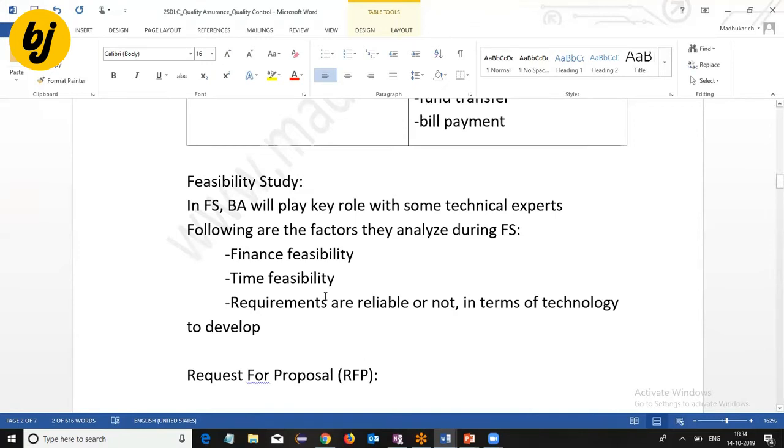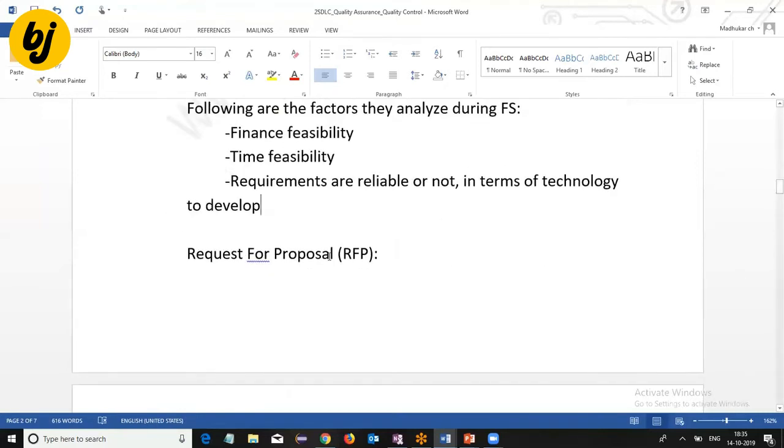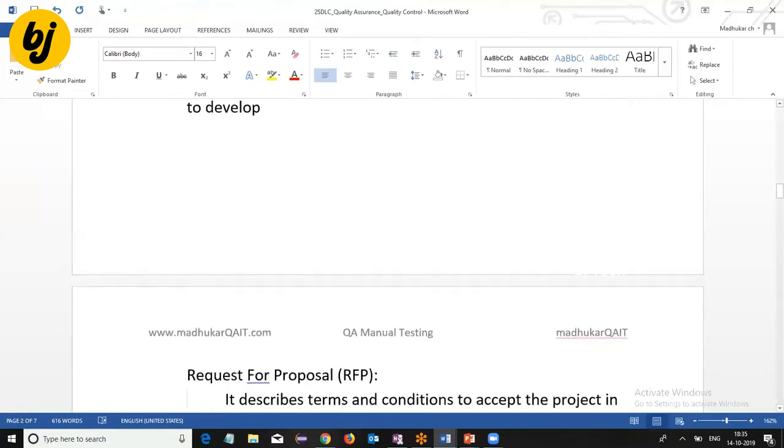If the project is acceptable, then the business analyst will intimate the client by releasing a Request for Proposal document. This document describes the terms and conditions to accept the project. That means which requirements we are going to develop in the application, how much cost it is going to take, how much time it will take to deliver the application, this type of agreements.